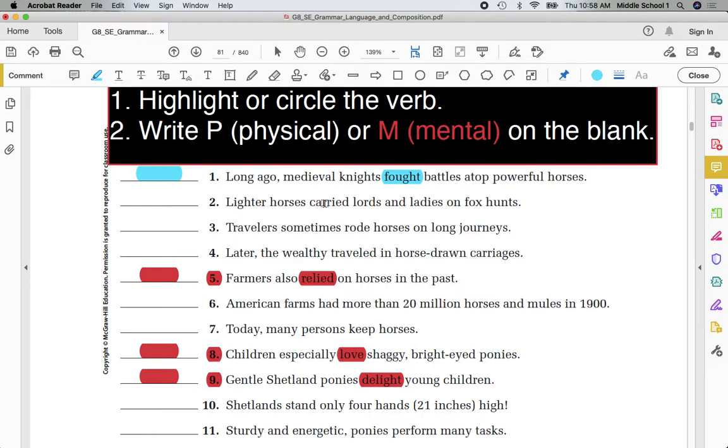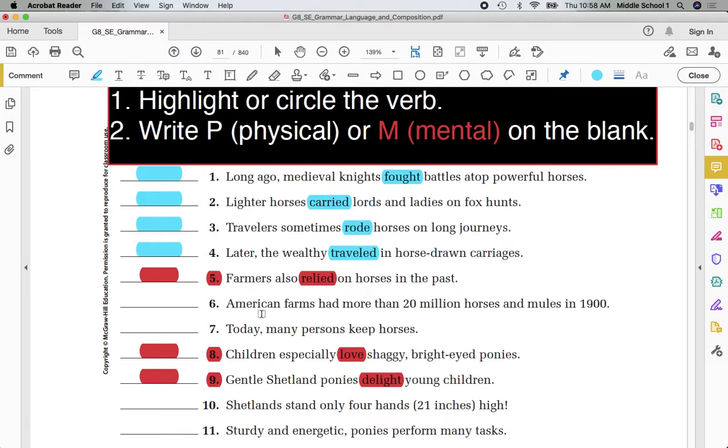Number 2: Lighter horses carried lords and ladies on fox hunts. Physical. It's a physical action. Travelers rode horses on long journeys. Physical. Later, the wealthy traveled in horse-drawn carriages. That's a physical action.